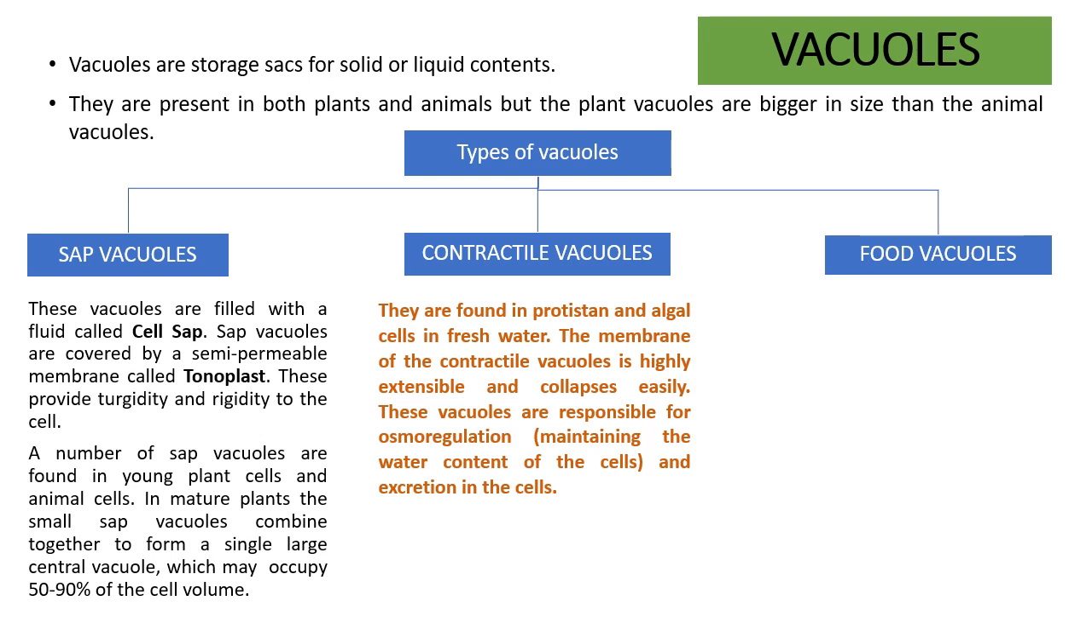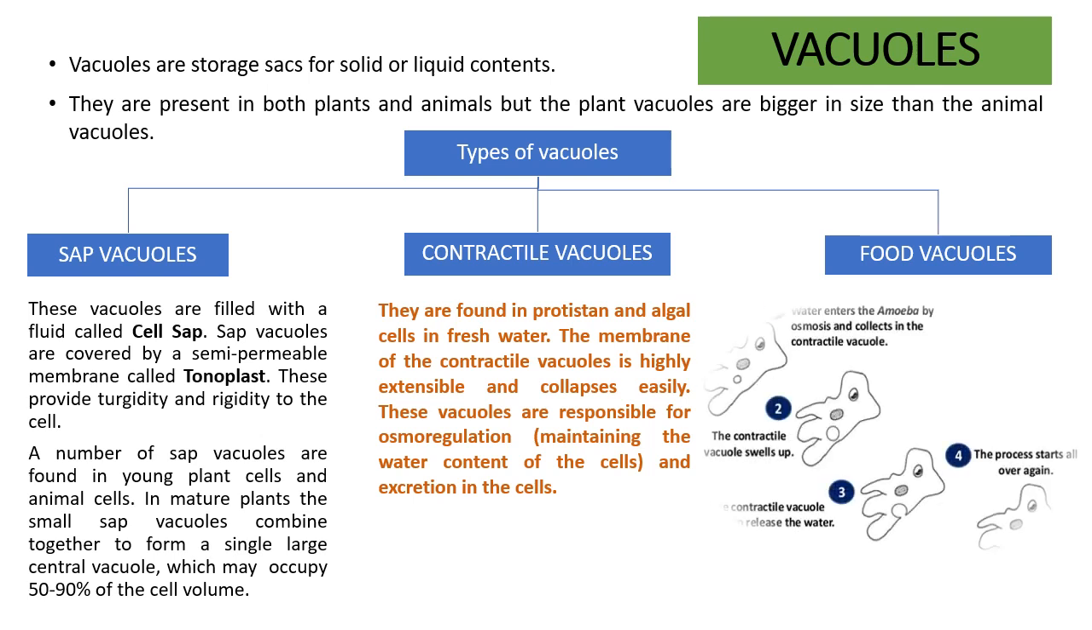Contractile vacuoles. They are found in protistans and algal cells in fresh water. The membrane of the contractile vacuoles is highly extensible and collapses easily. That is, it readily contracts and relaxes, hence its name. These vacuoles are responsible for osmoregulation. Osmoregulation means maintaining the water content of the cell, and thus they are responsible for excretion in the cells.